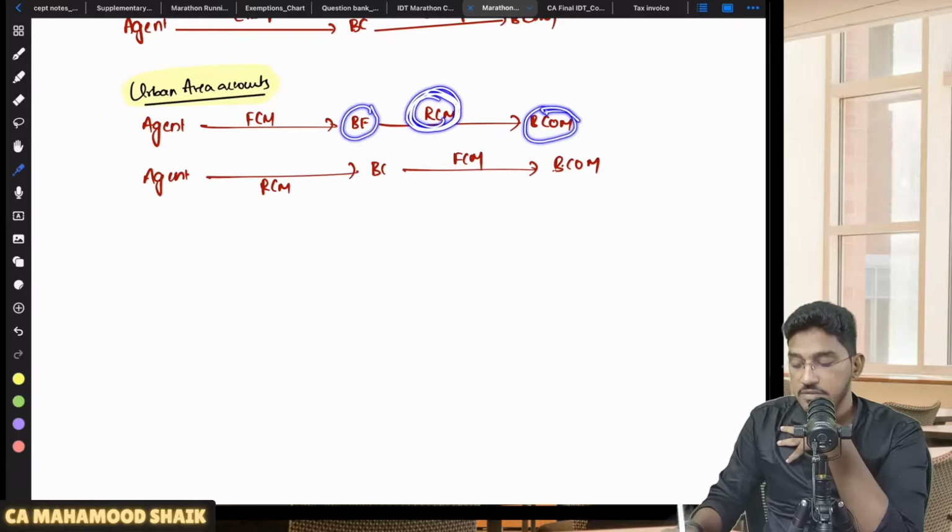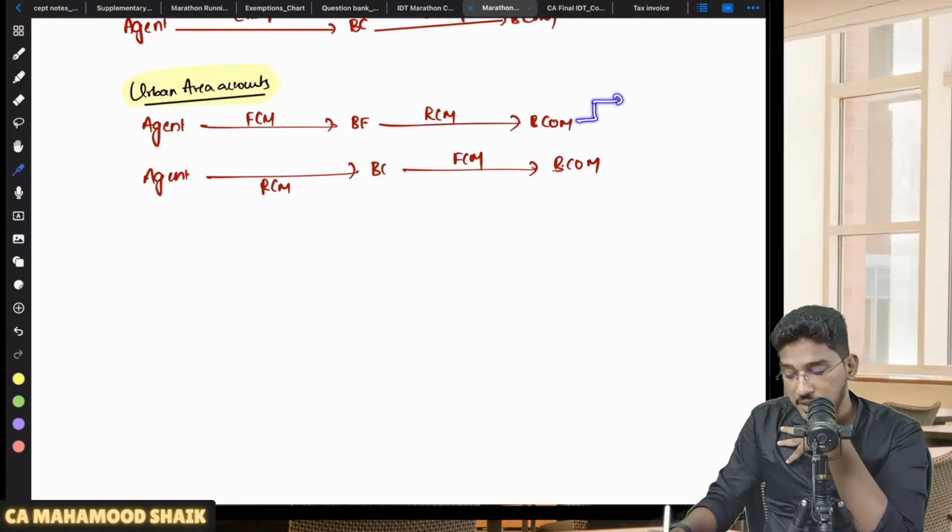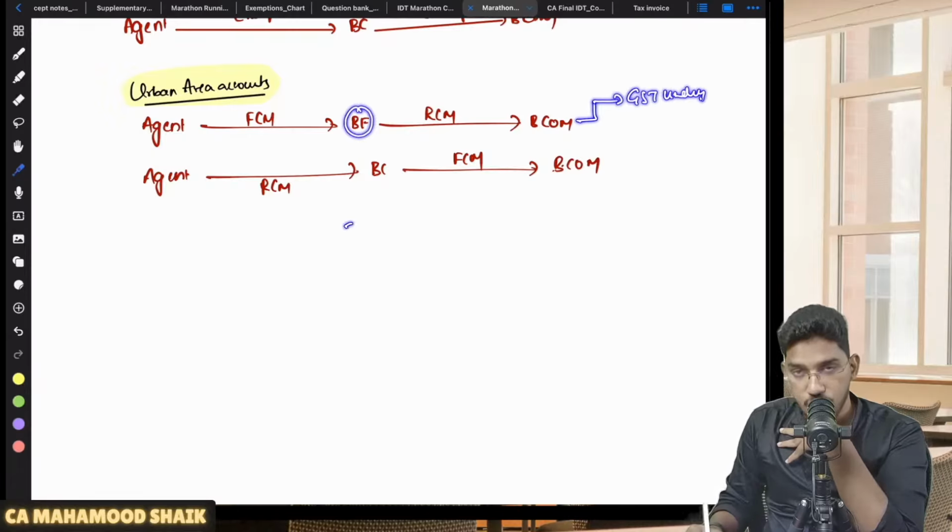It will be taxable under reverse charge mechanism. That means the banking company only will pay the amount of GST under RCM in relation to services provided by the business facilitator to the banking company in relation to urban area accounts. That is taxable and RCM will become applicable.